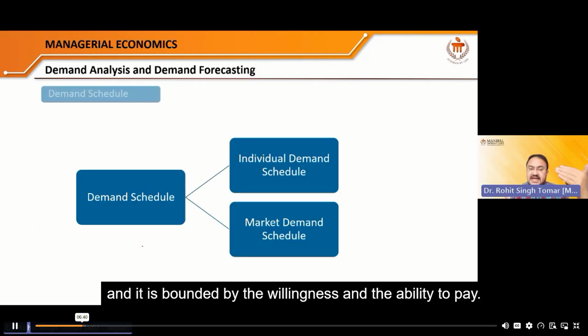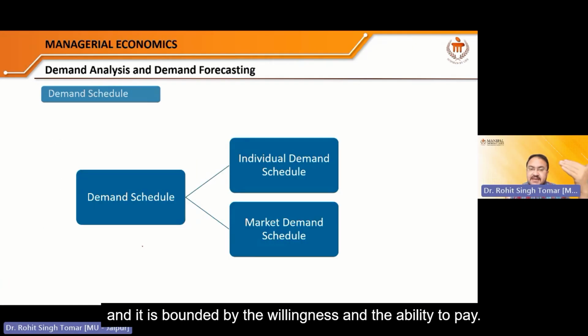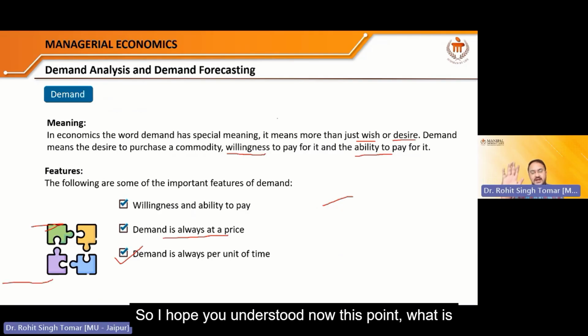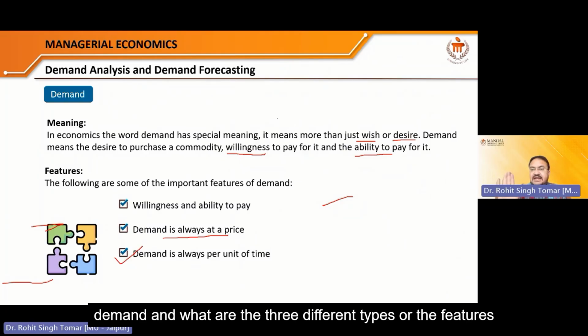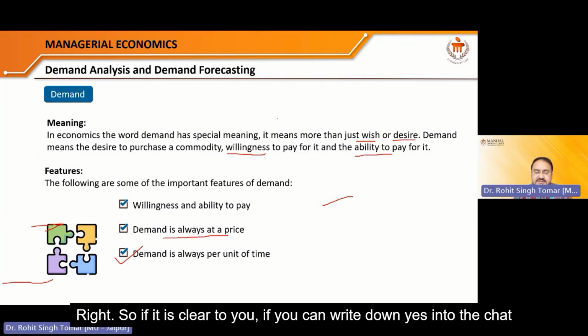Demand is bounded by the willingness and the ability to pay. So I hope you understood this point. What is demand and what are the three different features of the demand, not types, the features of the demand. Right. So if it is clear to you, you can write down yes into the chat box.